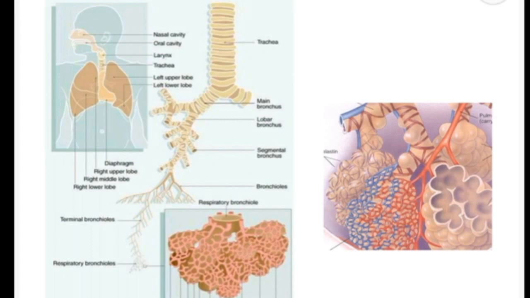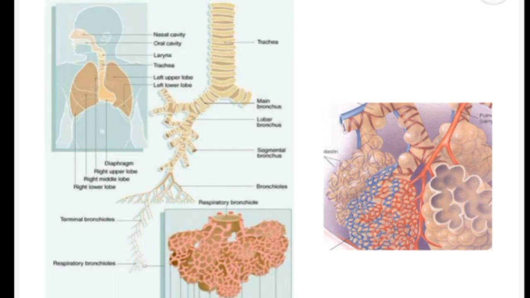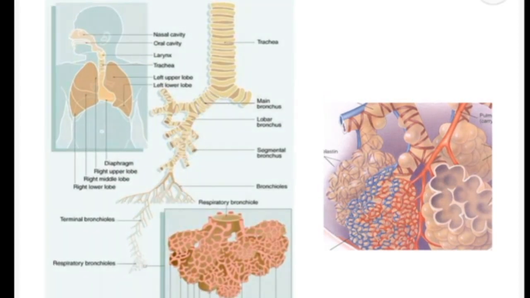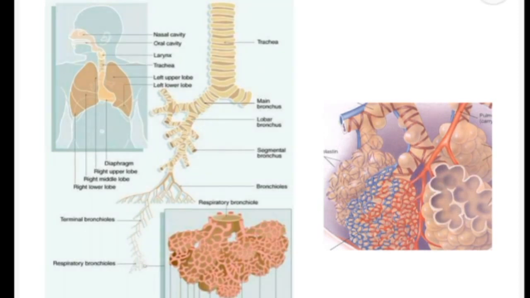So this is the diagram which is showing you all the portions of the respiratory system. The trachea divides into two principal bronchi at the point called the carina. Then these are the primary bronchi, these are the secondary bronchi, and these are the tertiary bronchi. And these are the alveoli, alveolar ducts, and the alveolar sacs.